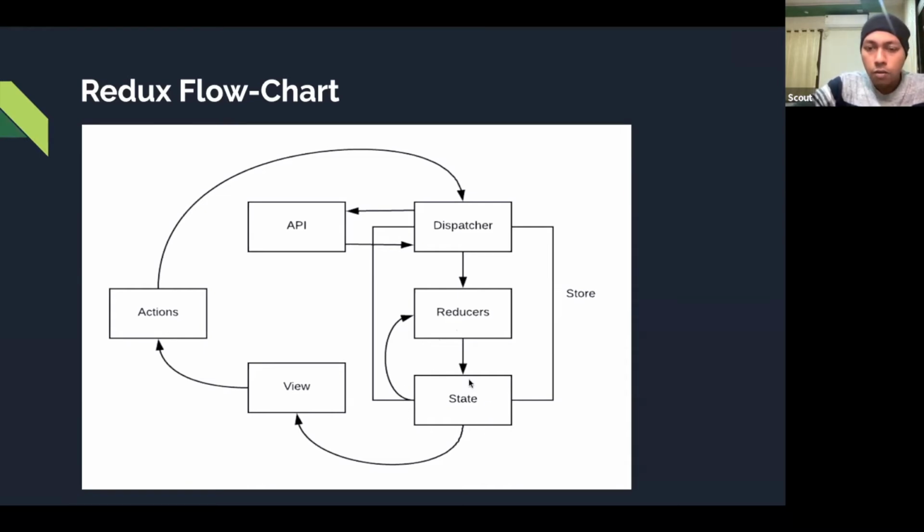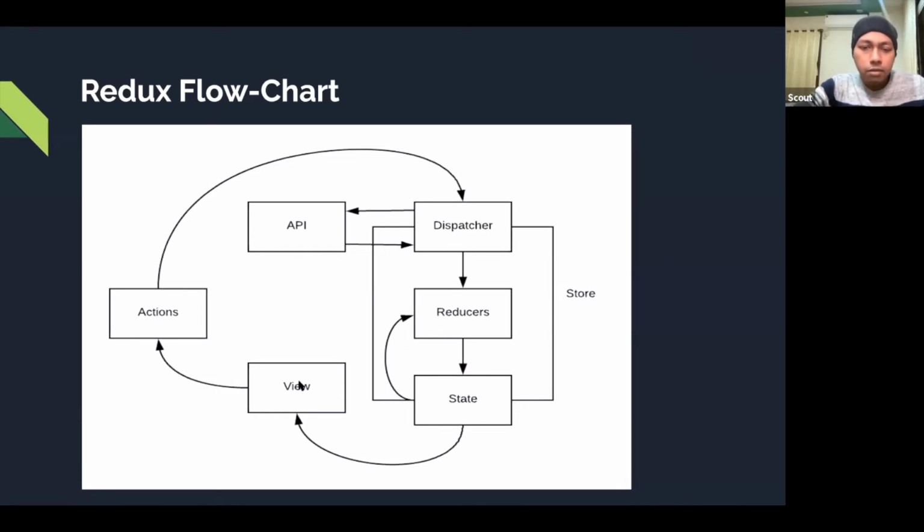How we will define the state of the application and how we will define the reducer, I will talk about that. If something changes in this application state, these views will get updated automatically. I will show you how it works, how the views get updated automatically. Is it fine?